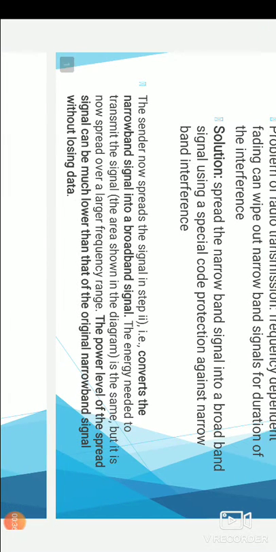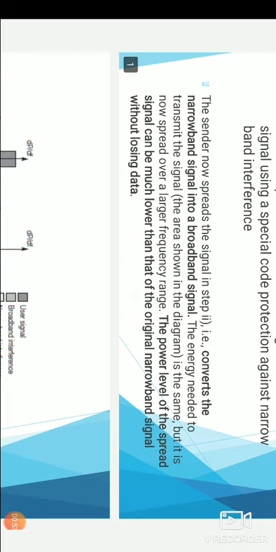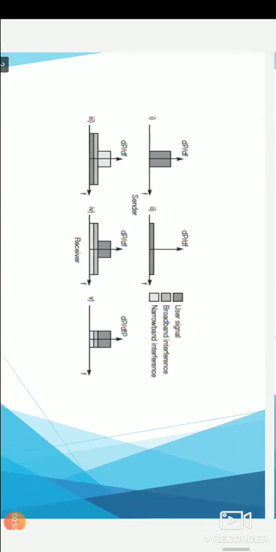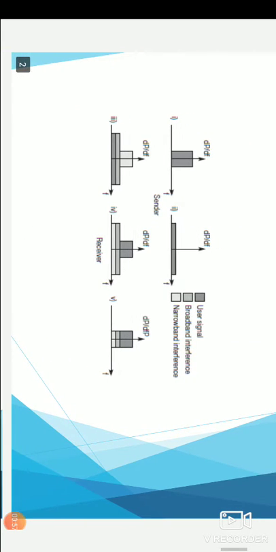The sender now spreads the signal in step, that is, it converts the narrowband signal into a broadband signal. The energy needed to transmit the signal is the same, but it is now spread over a large frequency range. The power level of the spread signal can be much lower than that of the original narrowband signal without losing data. This is the diagram given for that.